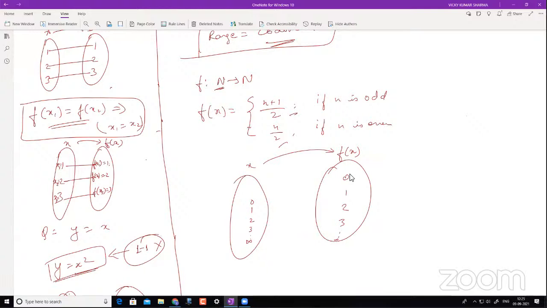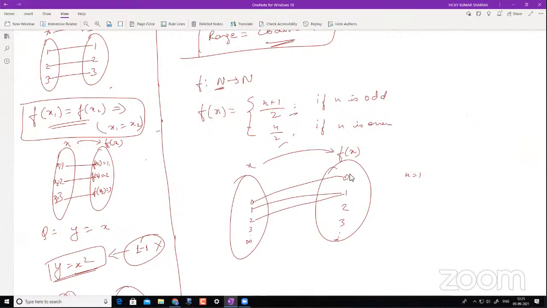Now you see this. For n equals 0, what do you get? 0. This is mapped properly because 0 is even. What about 1? For 1, you get 1. What about 2? For 2, we get 1.